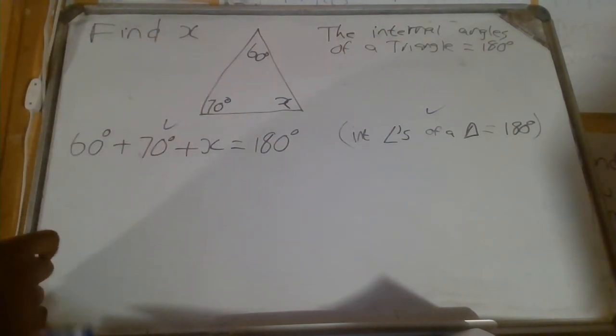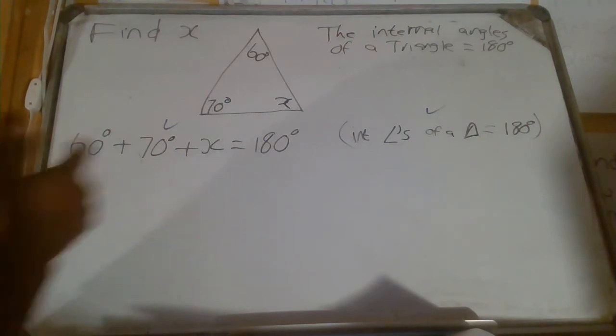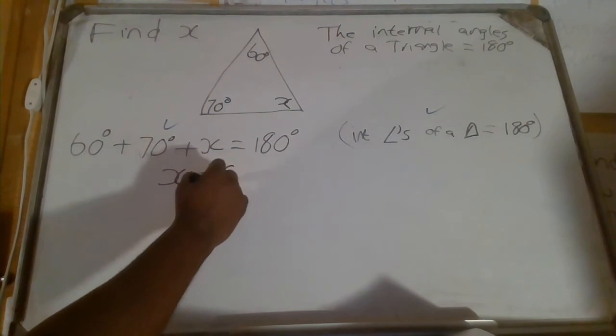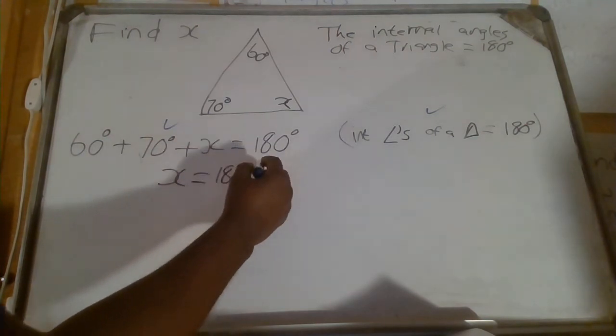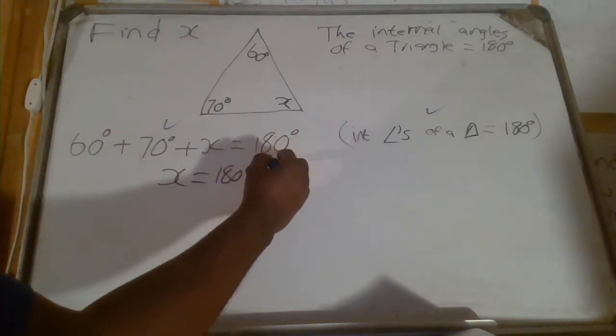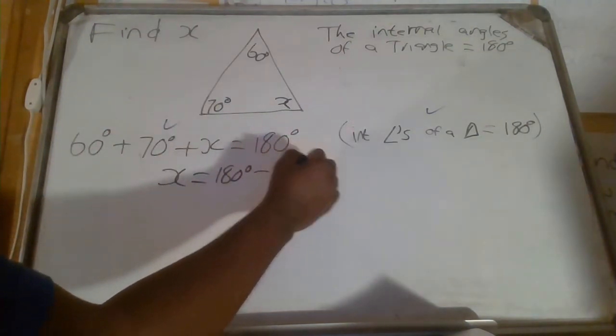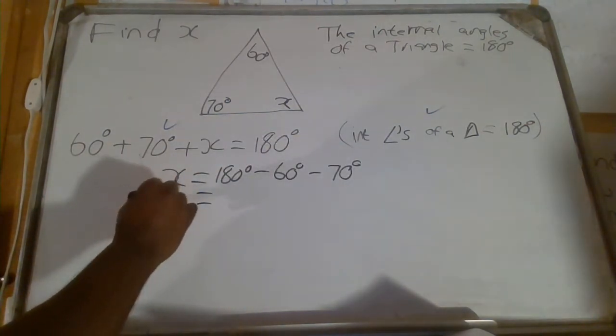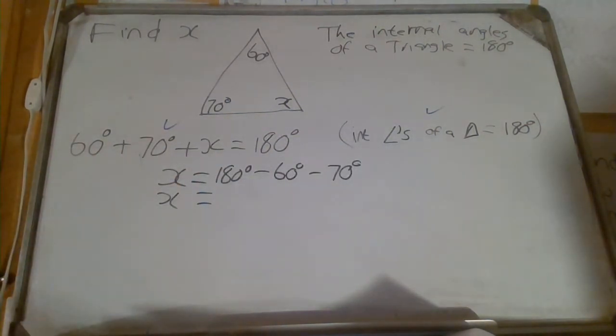Right? Okay? And then because of that, I will leave x alone. X will be here, and then I'll have 180 degrees, which is equal, okay? And then take the 60 to this side, minus 60 degrees, and then minus 70 degrees. And then my answer, if I have x equals 180 minus 60 minus 70, what do I get? Okay?